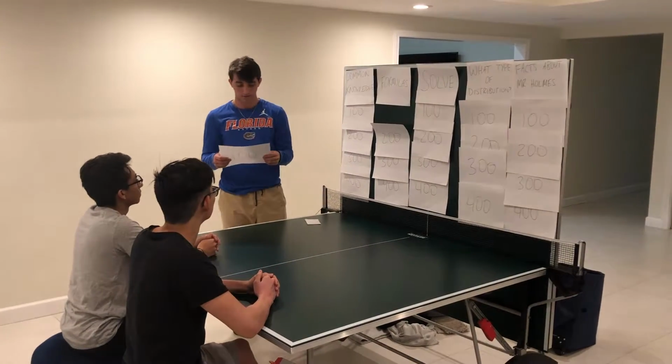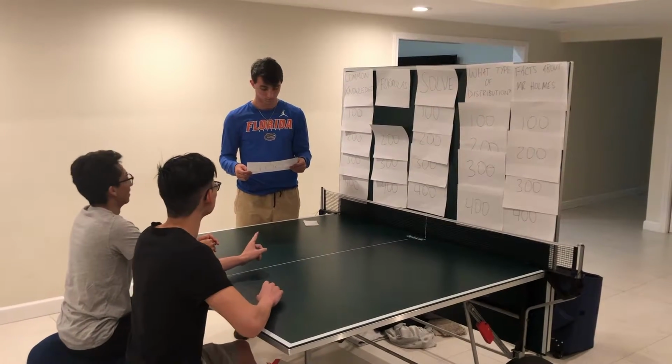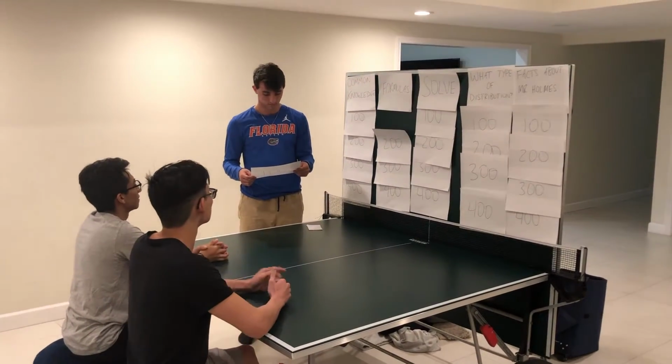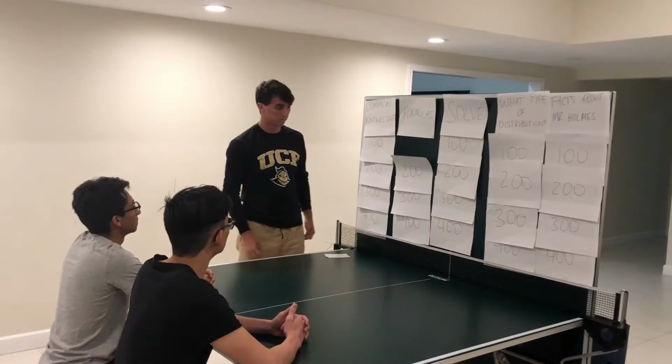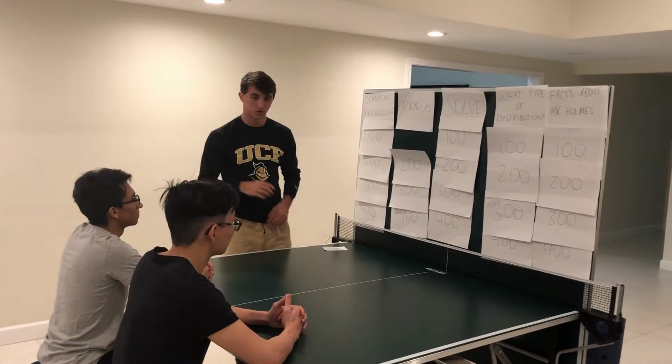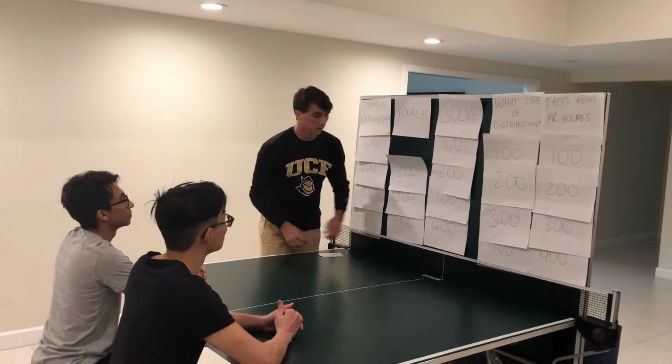Alright, what is the formula for the geometric distribution? Chris. Okay, it's P of x equals p times q to the x minus 1. That's correct. 100 points to you. Thank you. Chris with a quick 100 points. Your choice again. Okay, let's go for what type of distribution for 300.